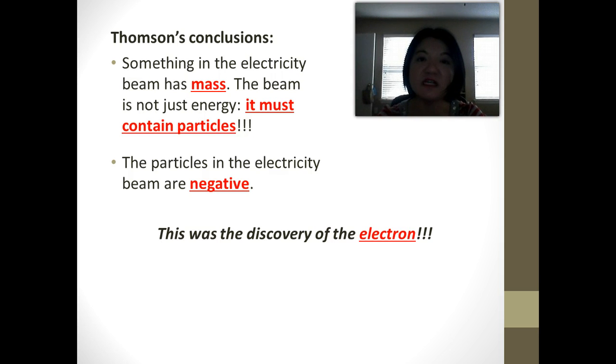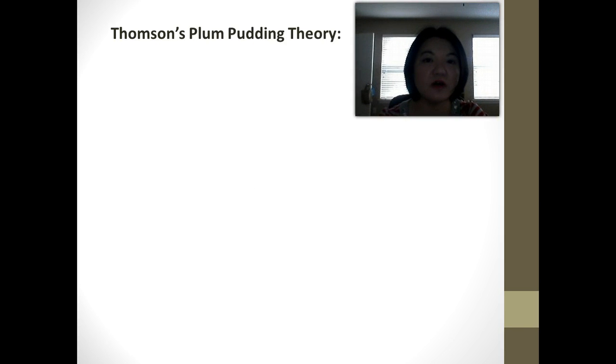particles in the electricity beam must be negatively charged. Why? Because the magnet that he pointed at the beam bent away when it was the negative end pointing, okay? And we know that like charges will repel, so when we have a negative pointing at a negative, they would actually want to go away from each other, okay? So from this, J.J. Thomson was able to conclude that this must be a negative particle, and this was the discovery of the electron, okay?